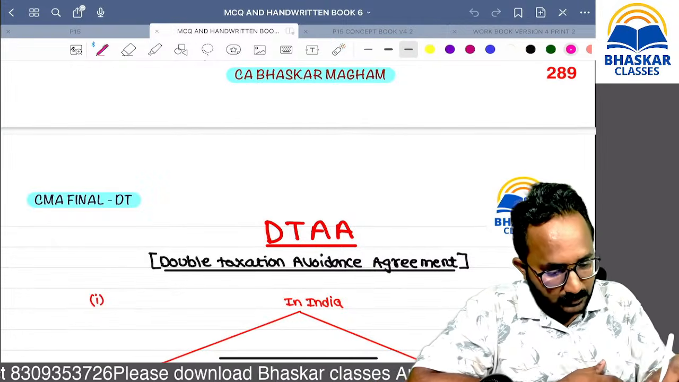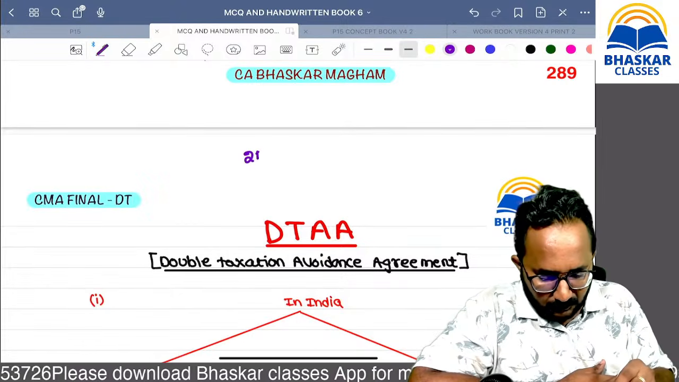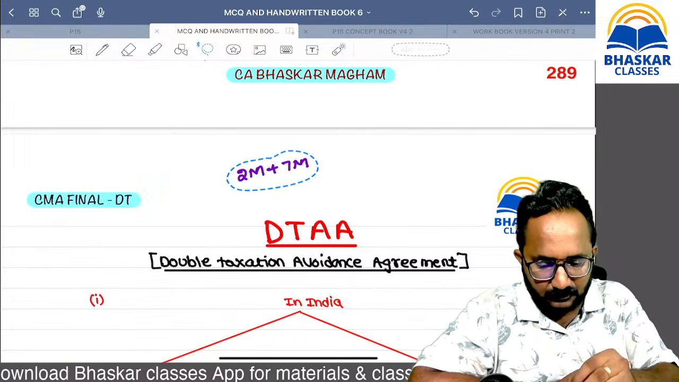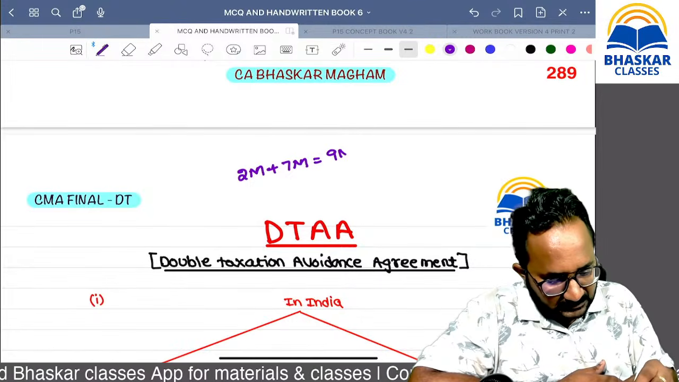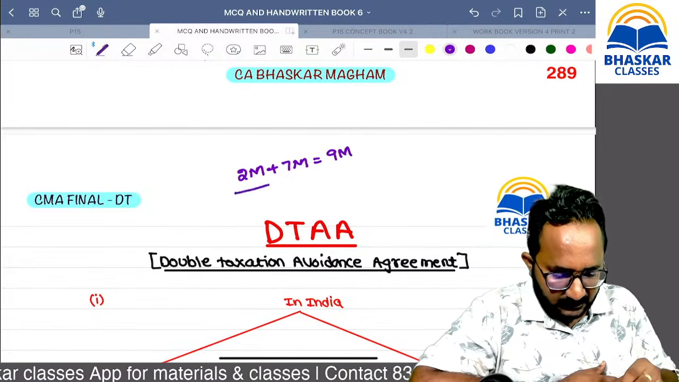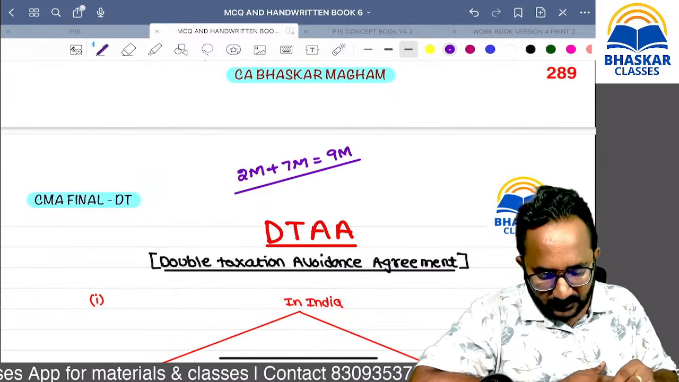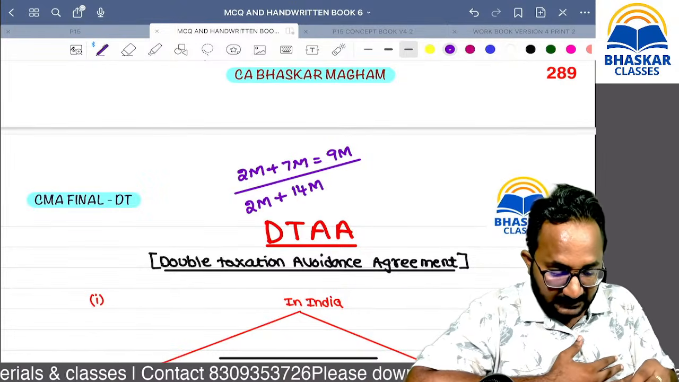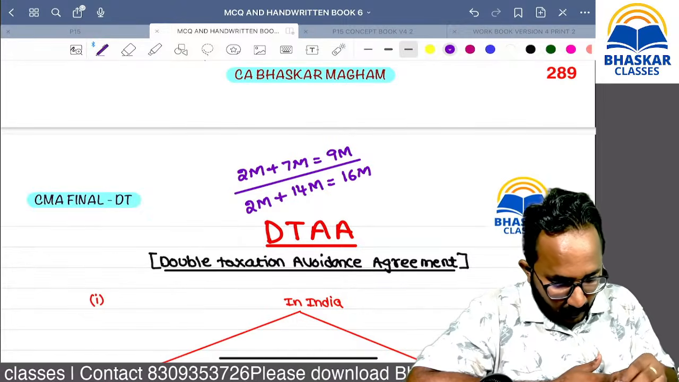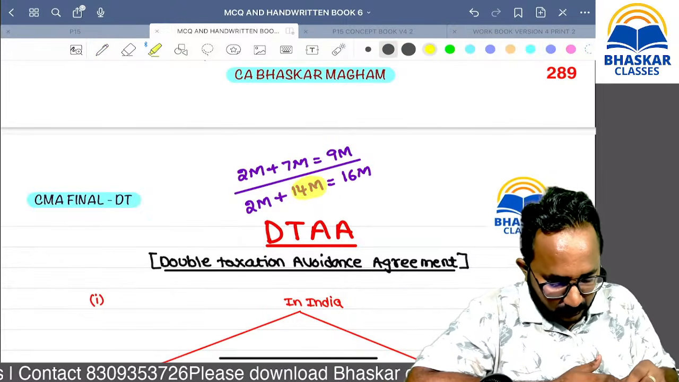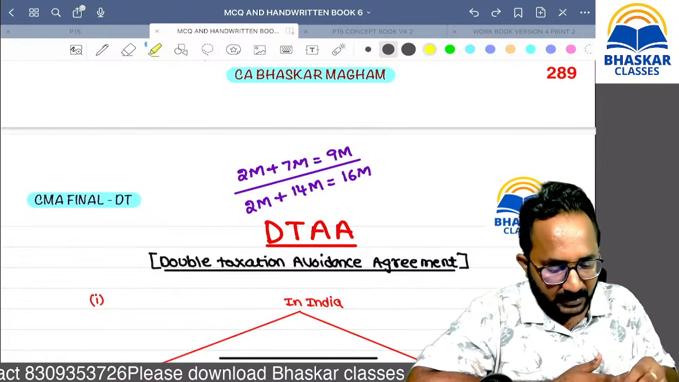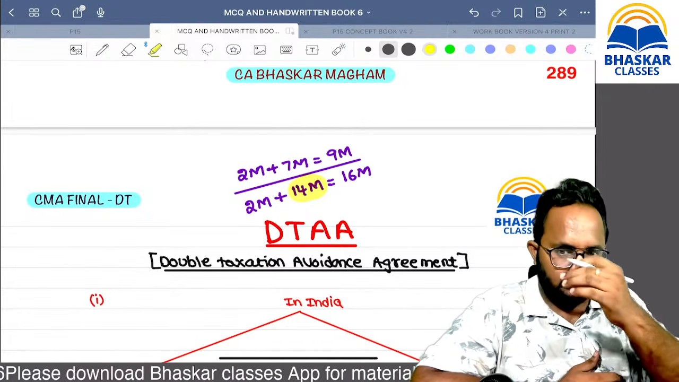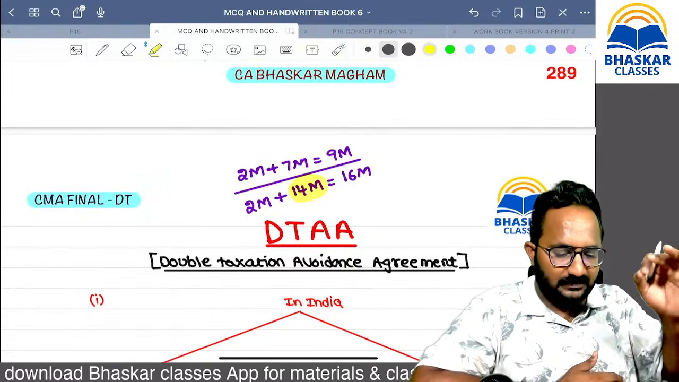If you observe, in every attempt there is one MCQ and one 7 mark descriptive practical question, so a total of 9 marks. In some attempts they have given a 2 mark question and a 14 mark descriptive question also. How are they giving one more extra descriptive question? They are reducing the weightage of the transfer pricing chapter and giving that weightage to this chapter. So don't worry about the weightage. Definitely it is a worthwhile chapter.